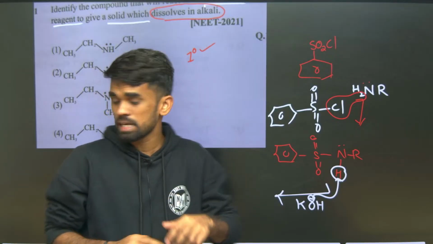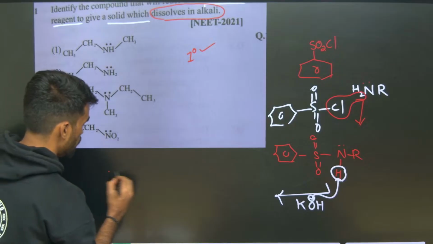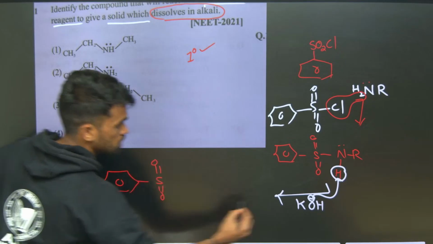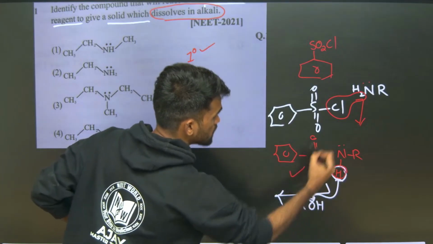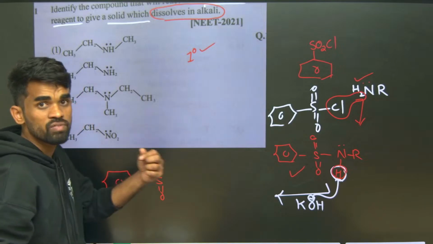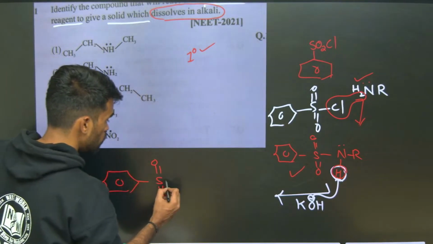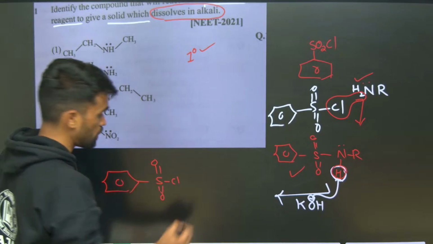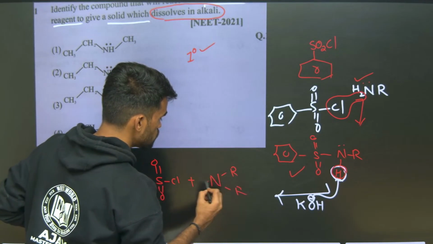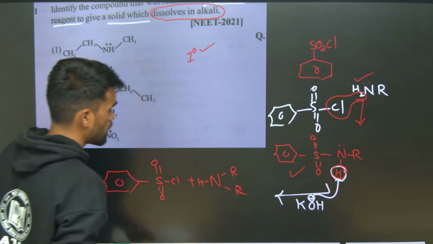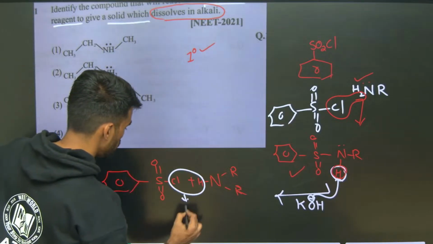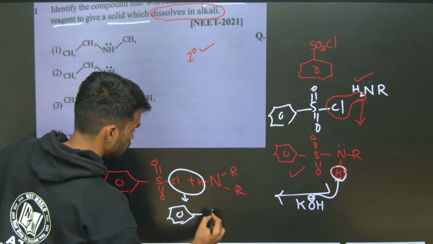Whereas if I take the other, the secondary amine, so this can be reactive, therefore it makes the primary amine dissolve in the alkali medium after reaction with Hinsberg reagent. Now here I am taking this benzene sulfonyl chloride with a secondary amine. So what happens? They will react and remove this HCl. So we will have a product like this.